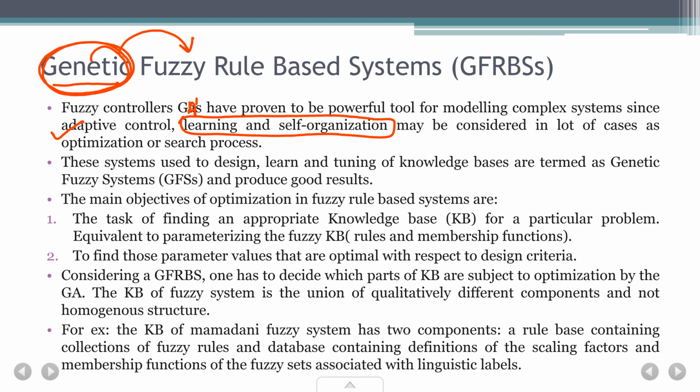Now these systems, that is genetic fuzzy rule based systems, GFRBS, are used to design, learn and tune knowledge bases. Now what are knowledge bases? If you go back and remember, you have studied there is knowledge base and there is rule base, right? The knowledge base basically has all the fuzzy if then rules, right?